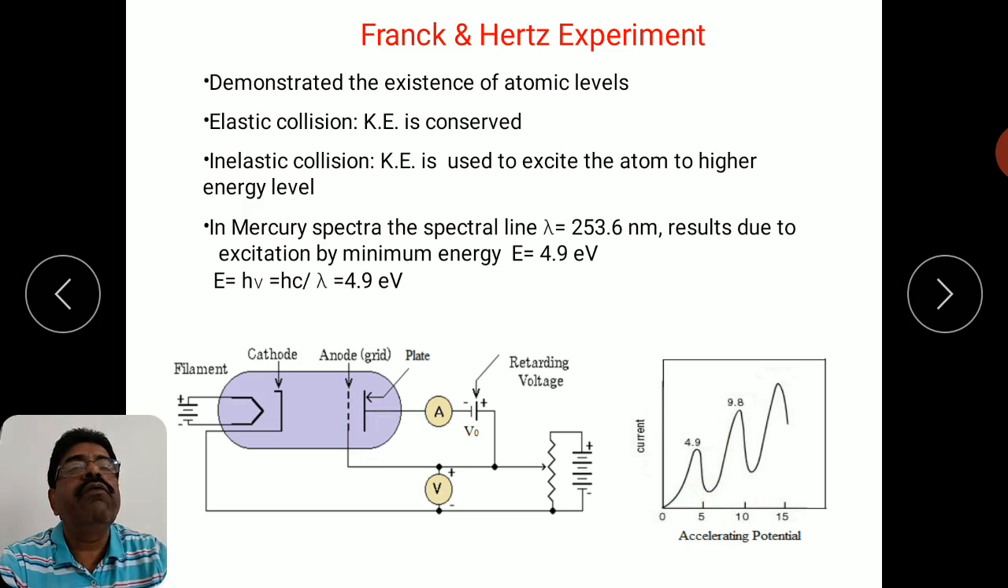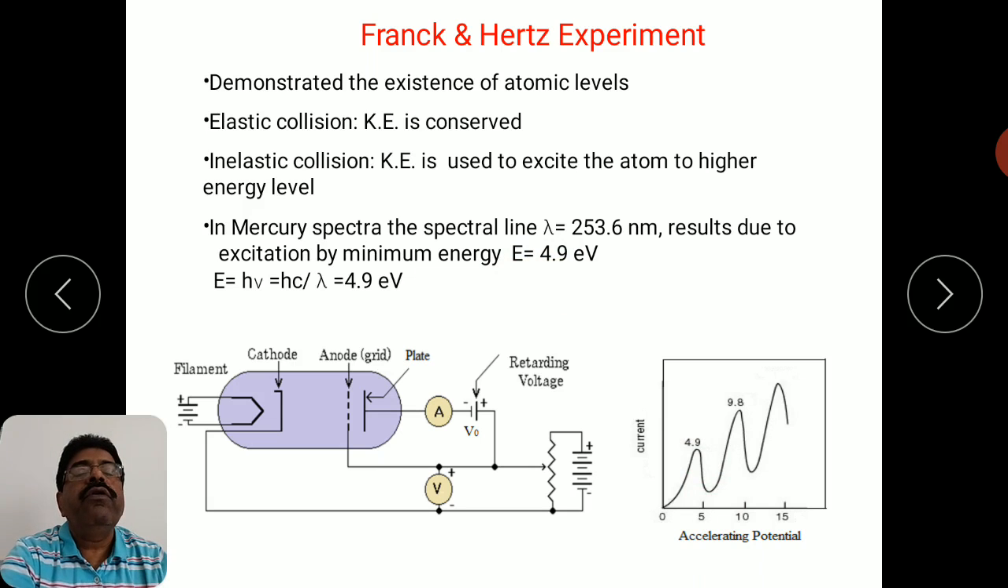And when Frank and Hertz measured this specific accelerating potential for the particular element, they studied different vapors, but we shall consider here the example of mercury. When they noted the accelerating potential, the energy which they provided to the electron, they found that the first peak appears, the fall of current appears, at the energy that they provided, equal to 4.9 electron volt.